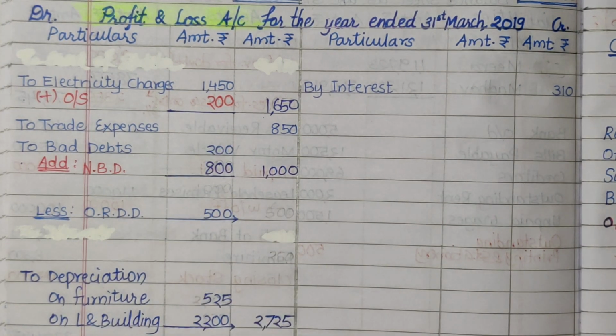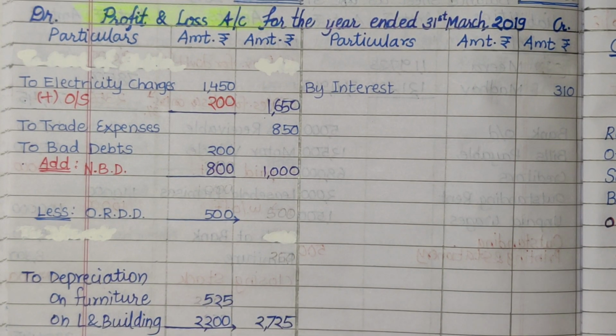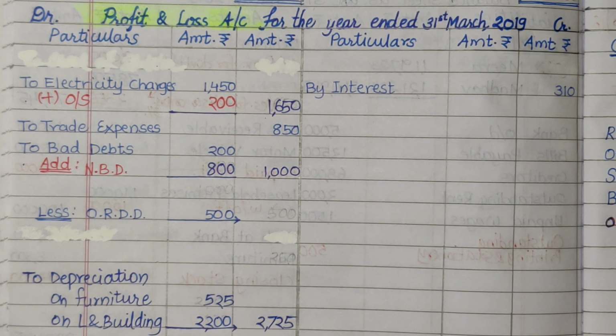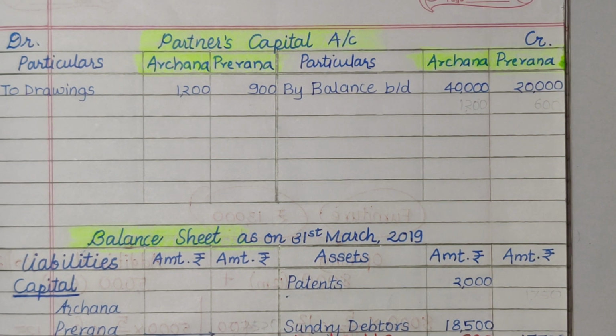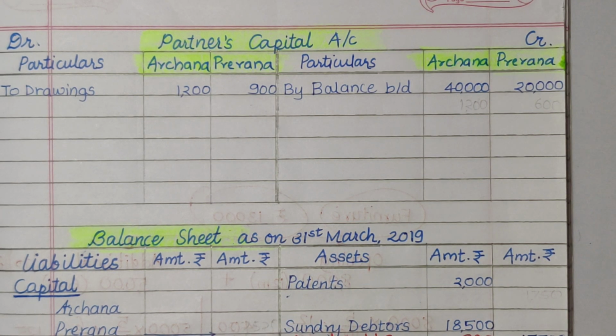The next adjustment is allow interest on capital to partners. The interest rate is given in the question at 3%. If you calculate interest on Archana's capital, that is on rupees 40,000, it will be rupees 1200.